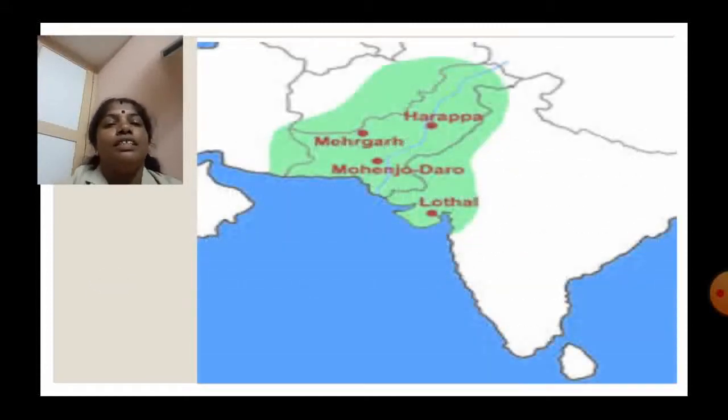Here is an example of the Indus civilization. The Indus civilization flourished near the river Indus. Some important cities are given on the map: Harappa, Mehrgarh, Mohenjo-daro, and Lothal. This Indus civilization is otherwise known as the Harappa civilization also.